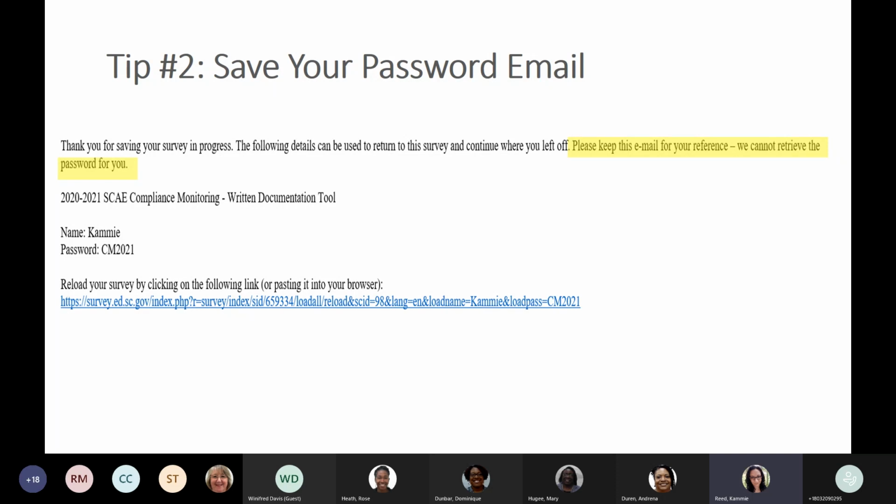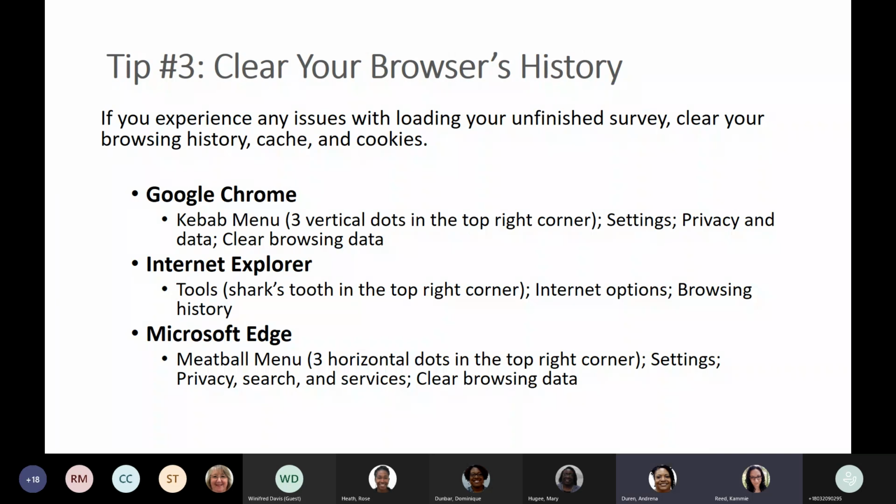Okay, next slide. Tip number 3. If you have any troubles getting into the survey. So say you worked on it for a couple hours yesterday, closed your computer, you come back today, you open up Chrome, and it's not letting you load your previous survey. With websites today, and this is going to include our survey tool, there are so many things going on in the background that it doesn't take a whole lot to bog down your browser.